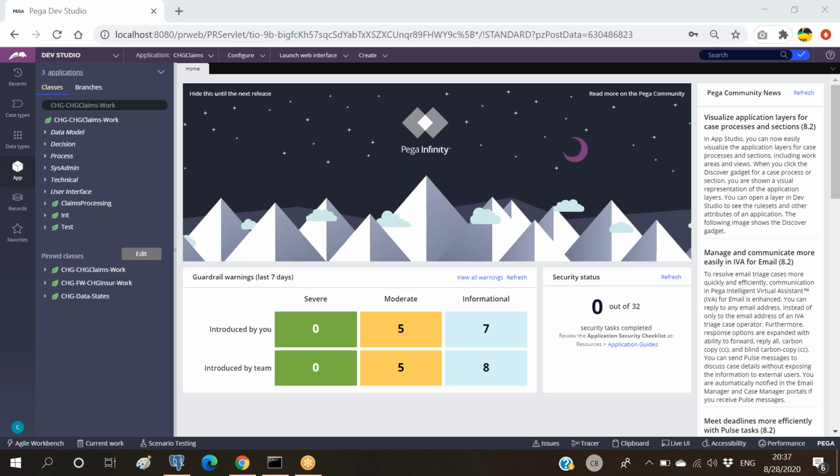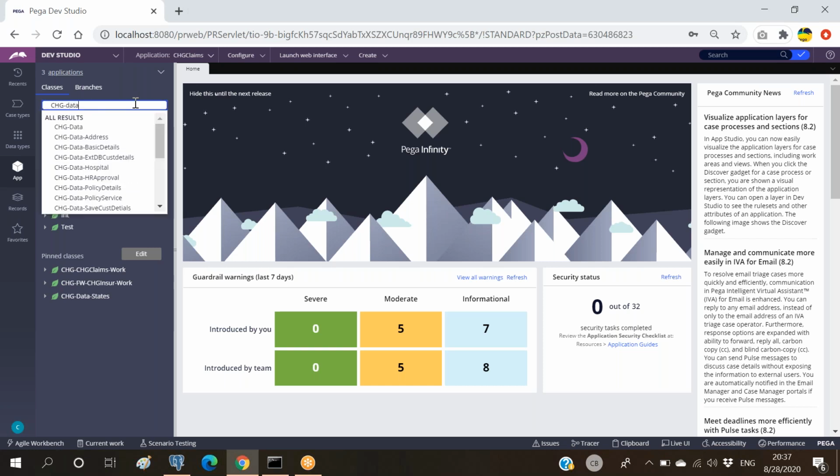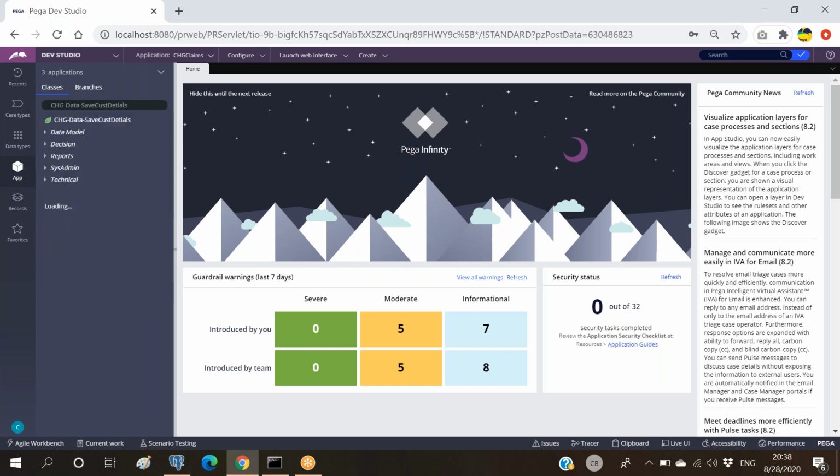As soon as that particular file type is inserted or uploaded into this location, PRPC has to pick up that file automatically. It has to extract all the data and store it into its own database. So here we have created one data table for that. This is the table where we are maintaining all the customer data.